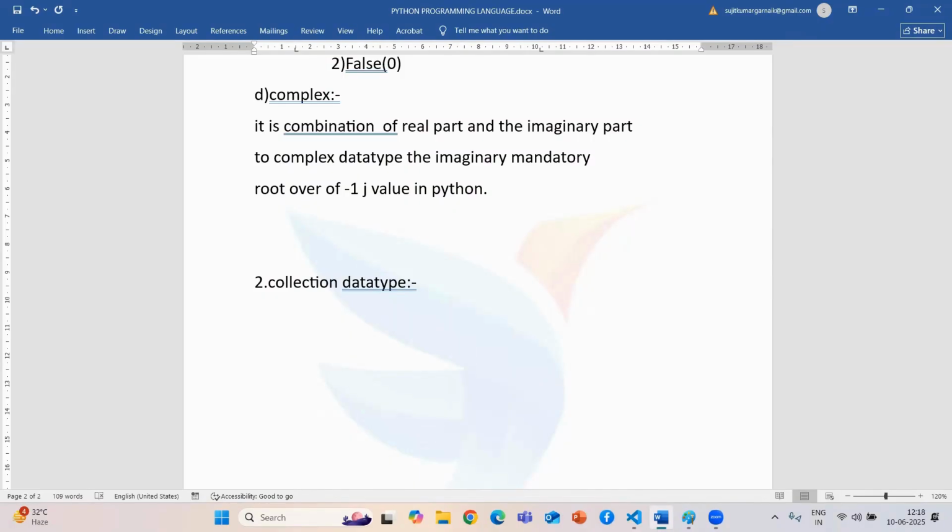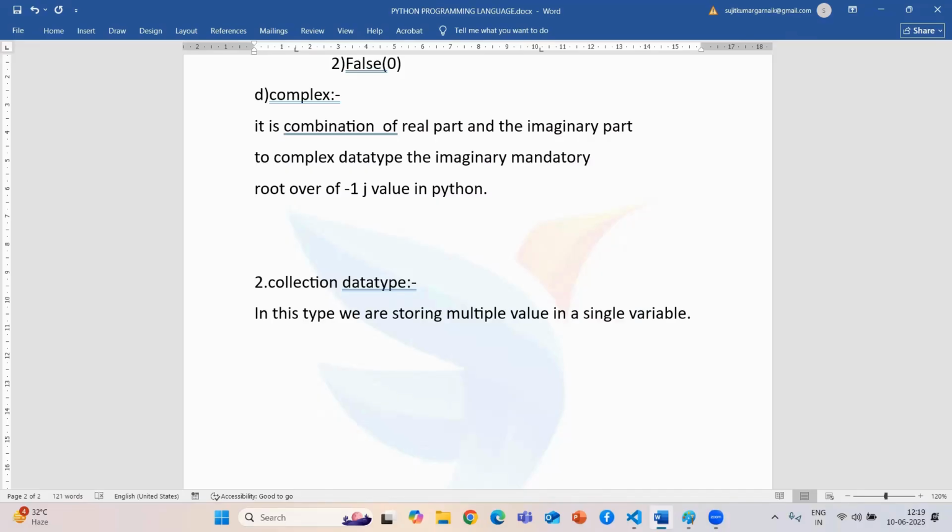So guys, a single value data type means that inside a single variable we are storing one value. Then what is a collection data type? In this type, we are storing multiple values in a single variable. To create this type of variable, we have some boundaries, or we can say symbols, for each and every data type.